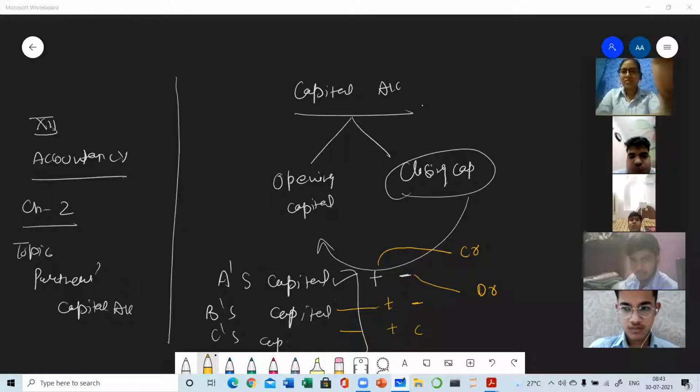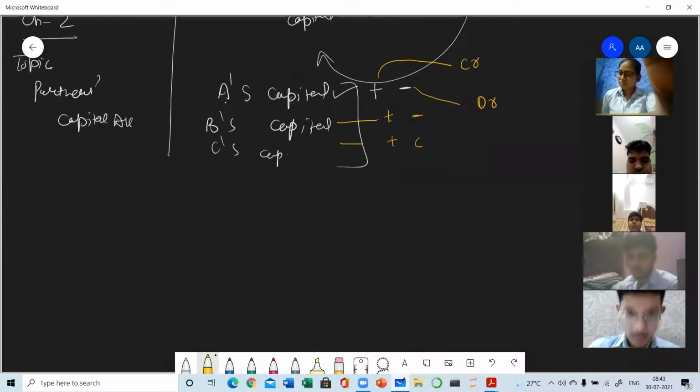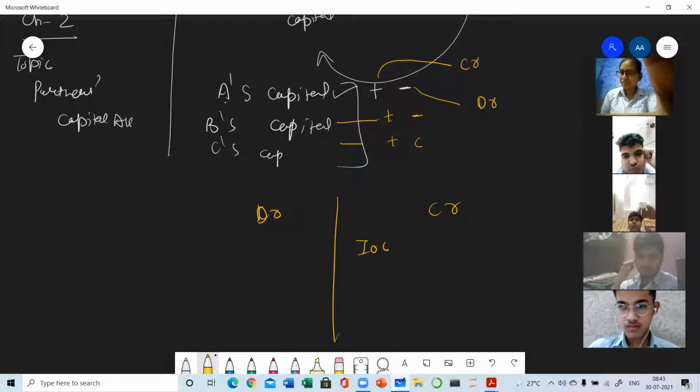With all these transactions, the capital of a partner will be increased. Which transactions? I am writing here what you have told me. Wait a minute. Capital is credited, capital is debited. Here I am writing debited and credited. Interest on capital, yes, the partner is getting interest on capital.